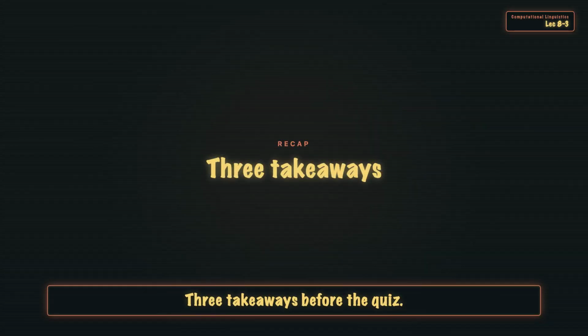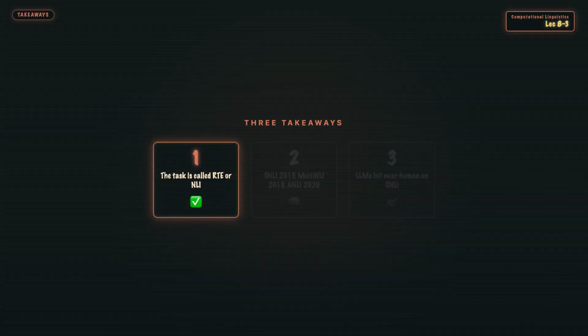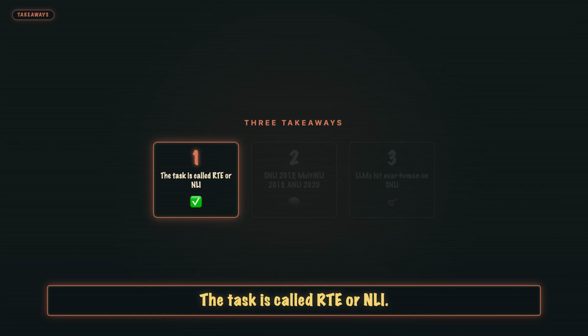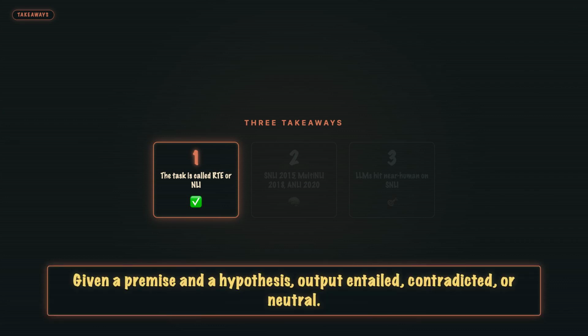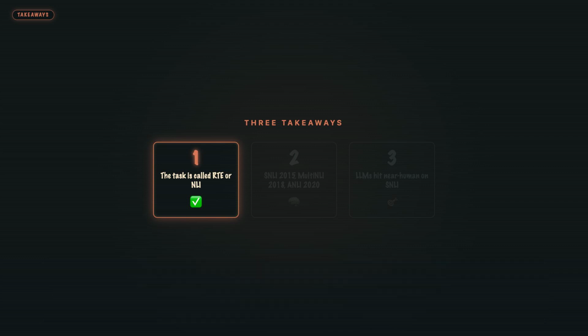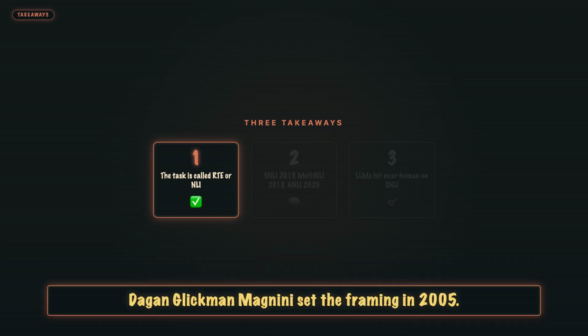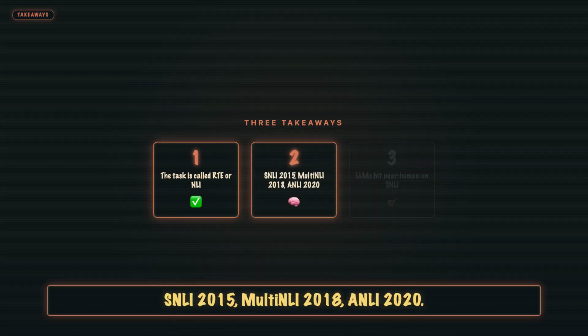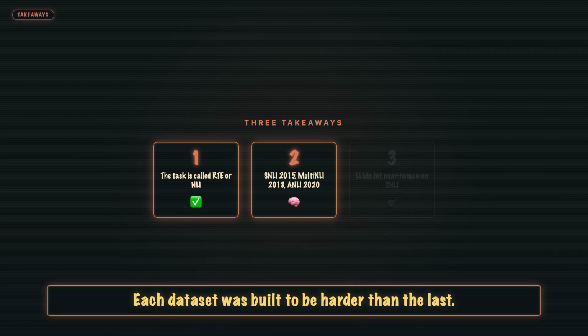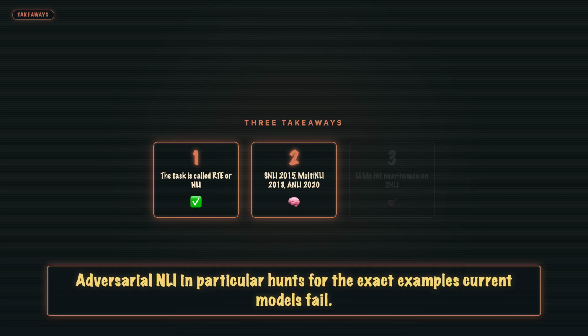Three takeaways before the quiz. One. The task is called RTE or NLI. Given a premise and a hypothesis, output entailed, contradicted, or neutral. Three labels. Dagan, Glickman, and Magnini set the framing in 2005. Two. SNLI 2015, MultiNLI 2018, ANLI 2020. Each dataset was built to be harder than the last. Adversarial NLI, in particular, hunts for the exact examples current models fail.